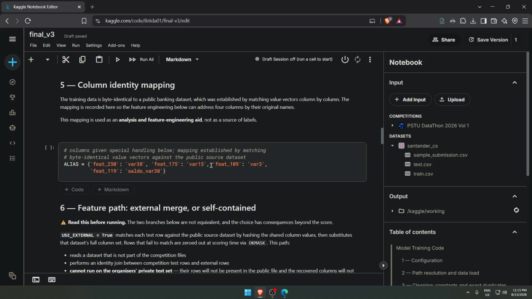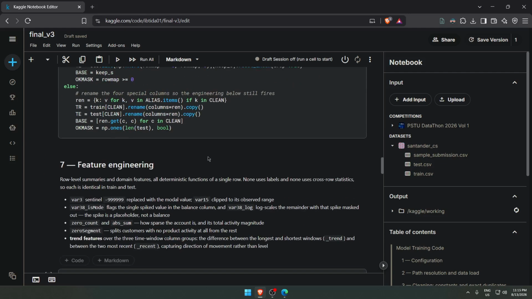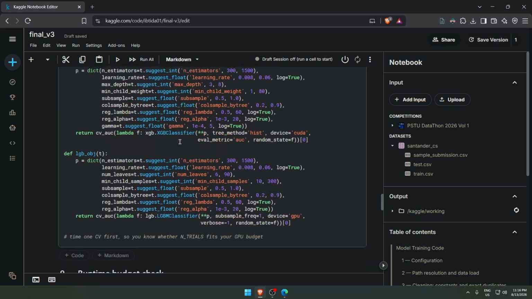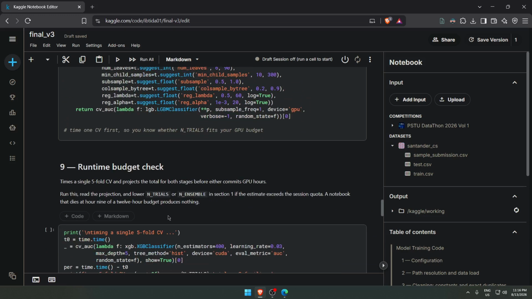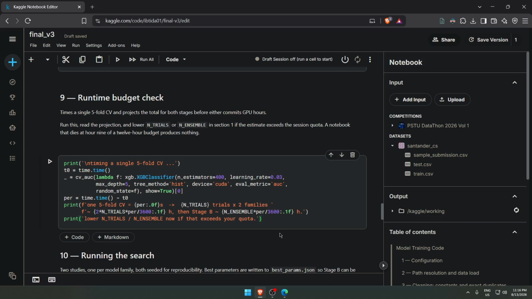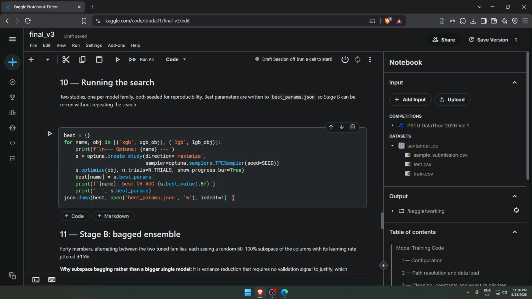One thing I need to mention is that as our input, we also used a public dataset, Santander CS, the Santander customer satisfaction problem. We brought it here, and we made the connection using the aliases. After that, we did some feature engineering and the hyperparameter search, which was worth noting because it raised our leaderboard F1 scores much higher. The runtime budget check was also done here, so that it doesn't exceed our quota. Surprisingly, it was really fast, and we didn't have to worry about that.